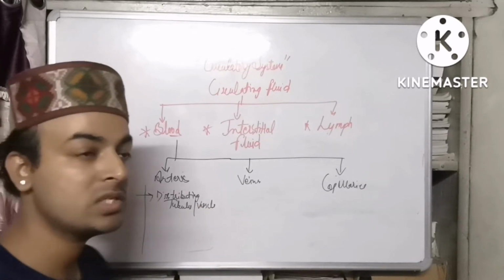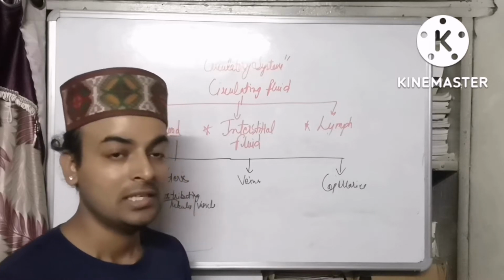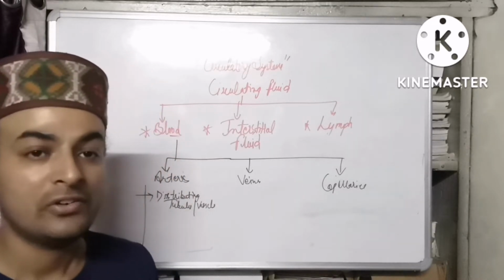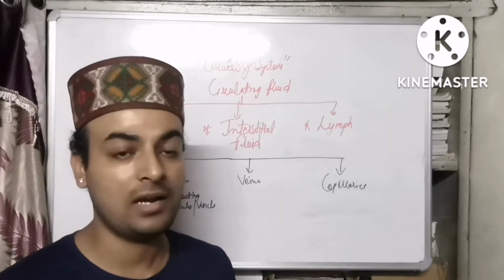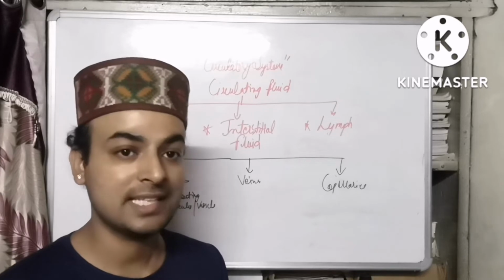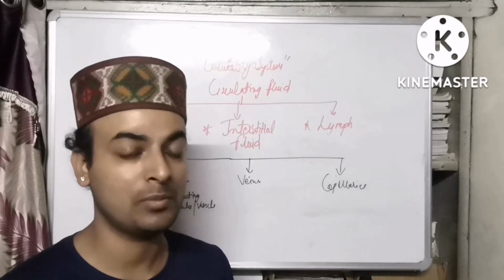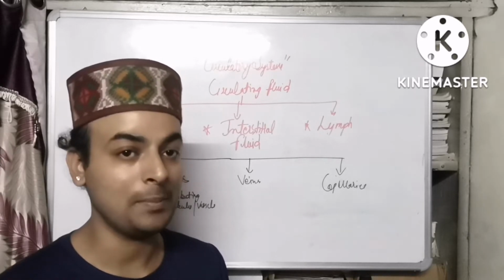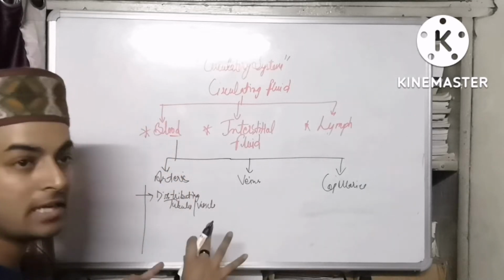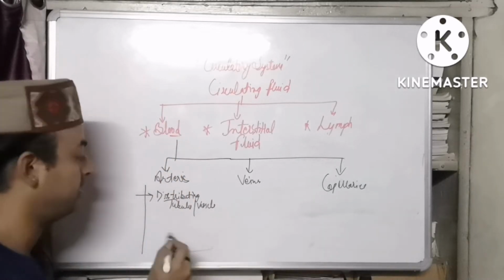Distributing means they are distributing the oxygenated blood. They will bring the oxygenated blood from the heart, and they will pass this blood into the different organs so that it can reach the different cells and the farthest cell in the human body, and the cell can easily take up the ions, minerals and the respiratory gases from it. So that is why it is a distributing vessel.